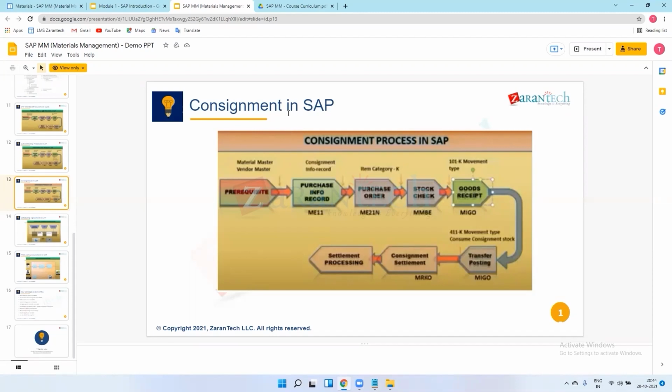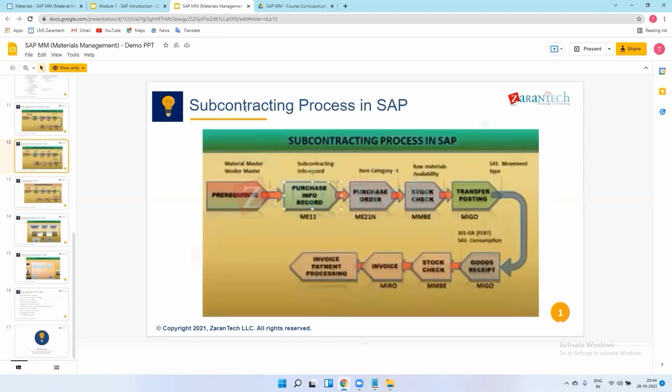I have one question in subcontracting. When the vendor is processing that sheet, whatever you are saying, is it the same vendor or a different vendor?